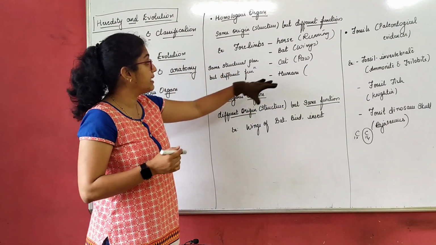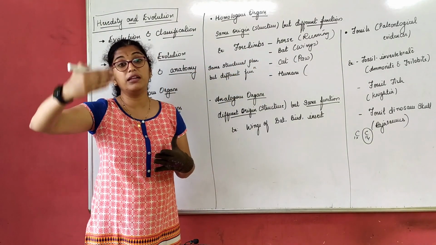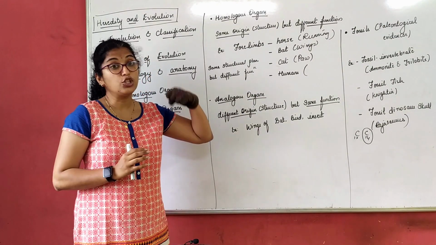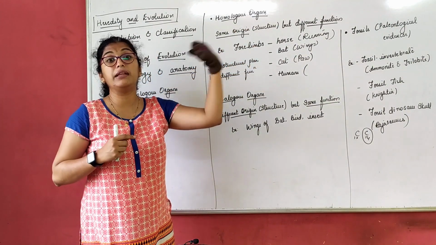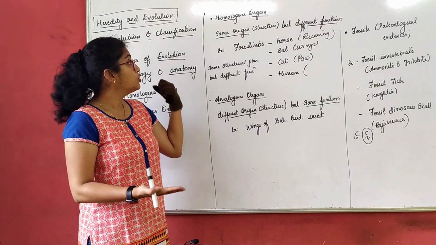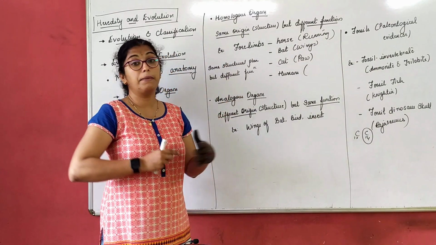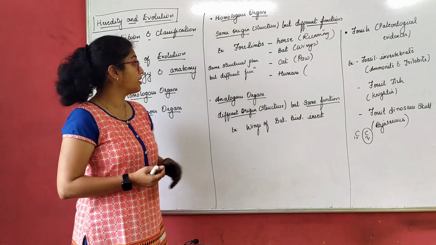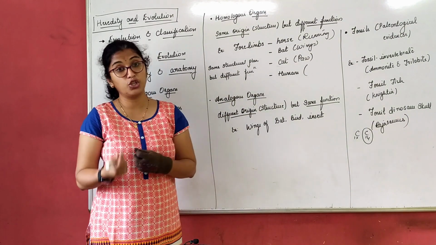If you look into these figures, everybody has a similar type of bone structure, right? Each of these forelimbs has a similar origin. They have evolved from a similar structure. But their functions are different. So organs which have similar structure, that is origin, but perform different functions are called homologous organs. They have the same structural plan but different functions.